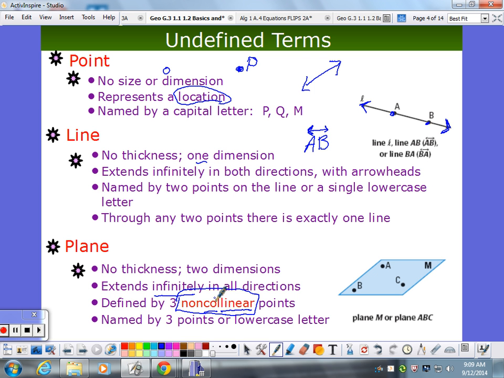I didn't hear that at all, but okay. It's on the same line. They're collinear points on the same line, and then it's non-collinear.